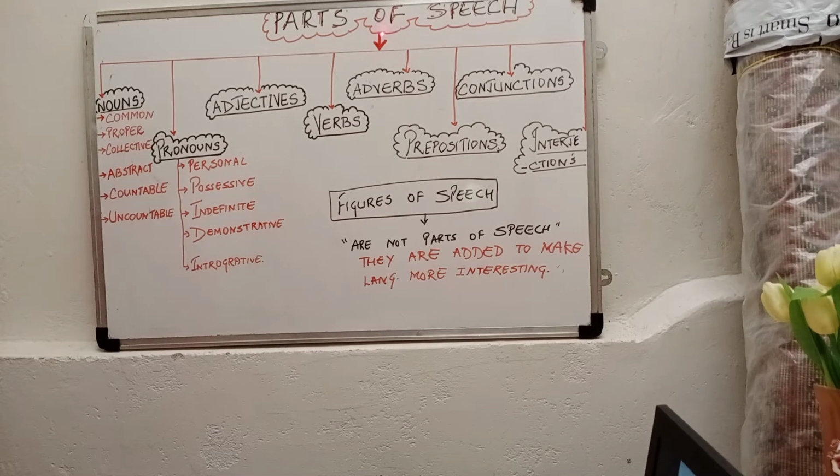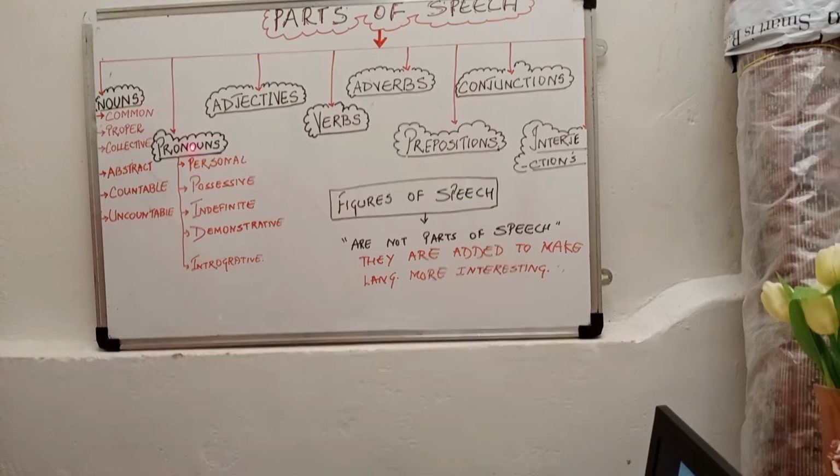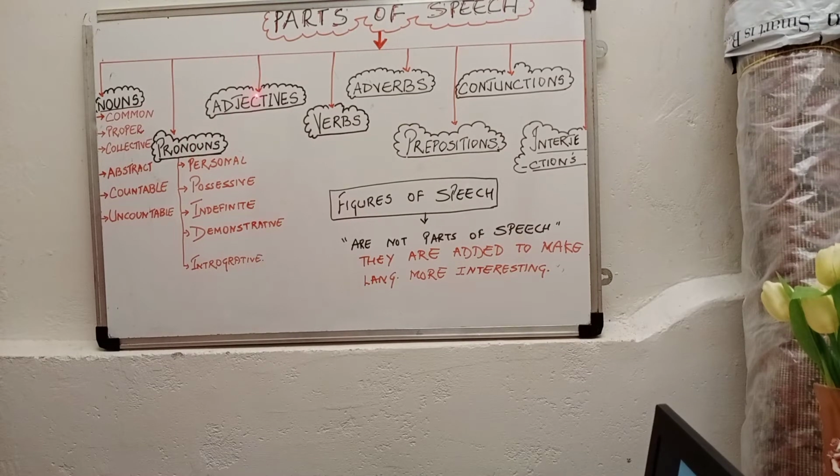You're already aware that English language has 8 parts of speech, which you have been doing from the lower classes as well. You have nouns, pronouns, adjectives, verbs, adverbs, prepositions, conjunctions, and interjections. Very simple.